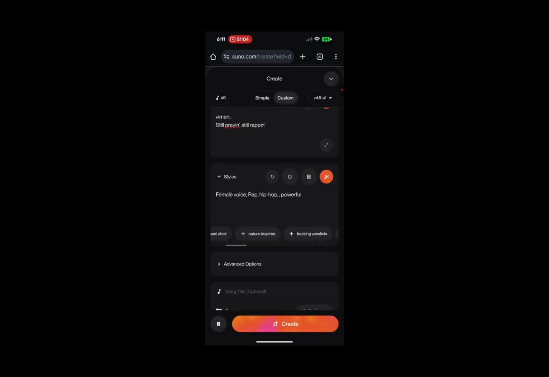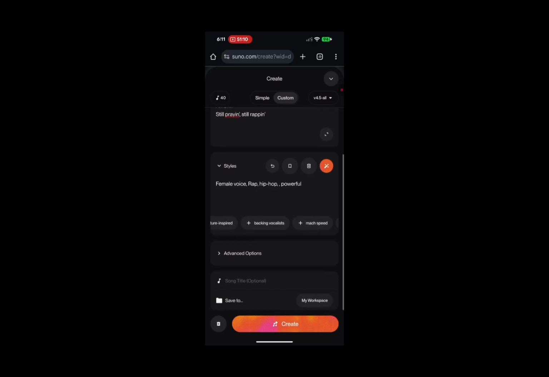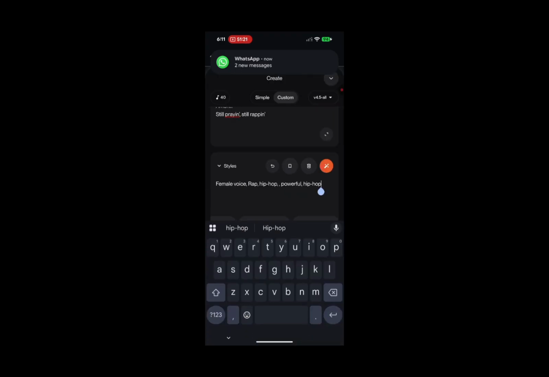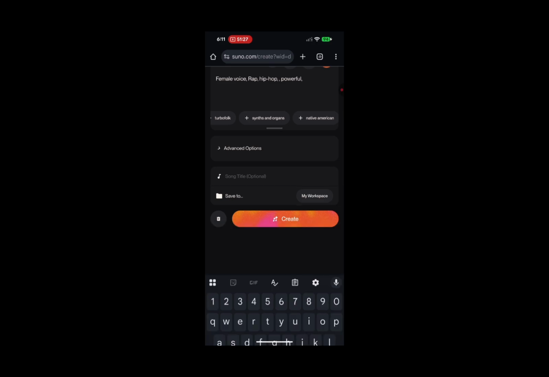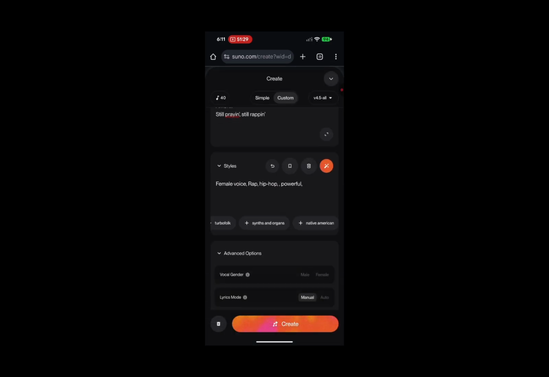Okay, I don't need all this backing vocalist stuff. We said hip hop, so I think let's leave it that way. In advanced, we said that it should be a female.